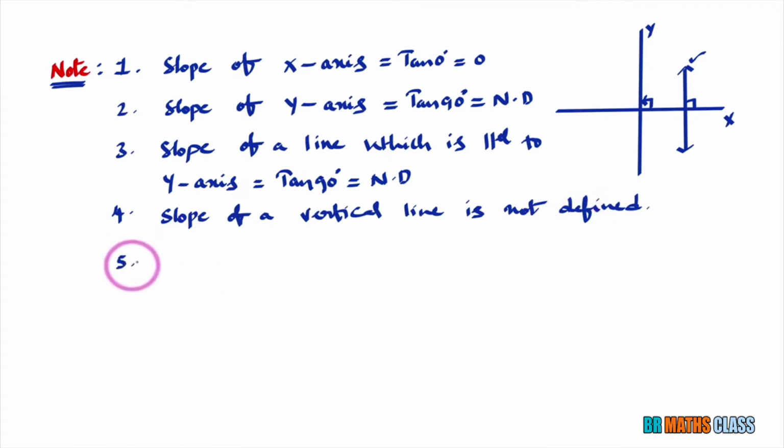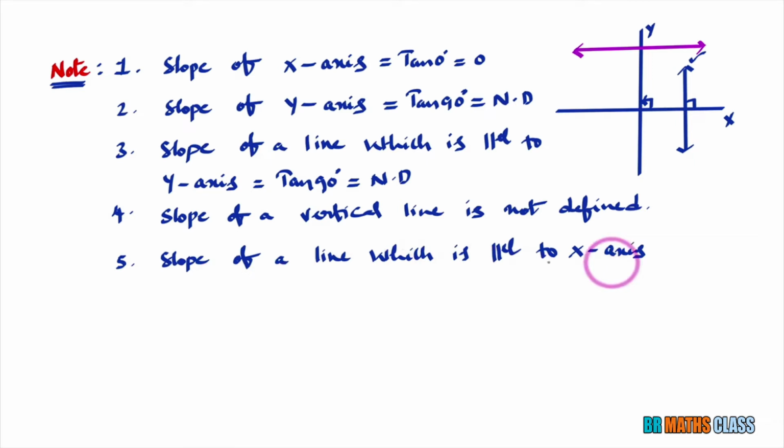Now, last point. Slope of a line which is parallel to x-axis. You observe this line. This line is parallel to x-axis. To find slope of this line, do you know inclination of this line? In last class we learned about inclination of a line which is parallel to x-axis. That means there is no angle made by this line with x-axis. So we say that 0.